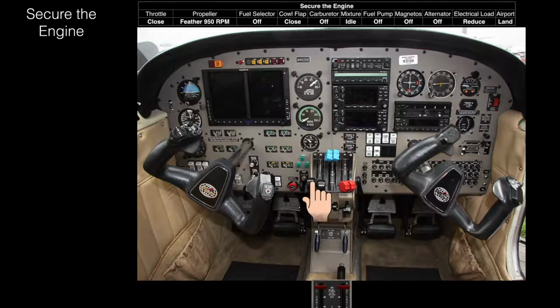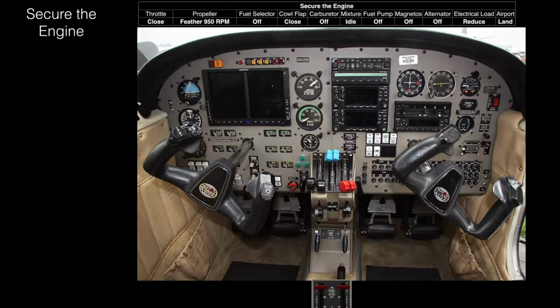Close the throttle above 950 RPM. We bring the feather backward, fuel selector off, cowl flaps closed, carburetor heat off, mixture idle, fuel pumps off, magnetos off, alternator off, and then we go and land.